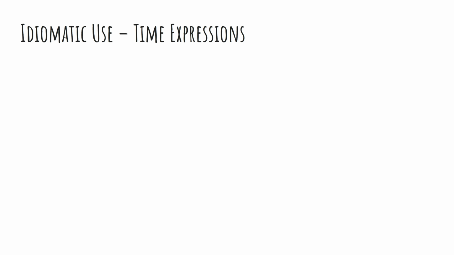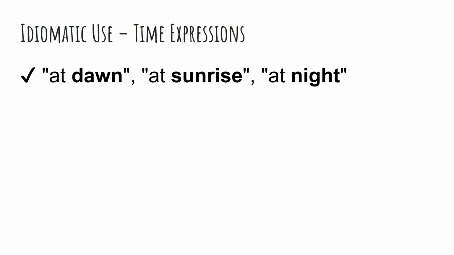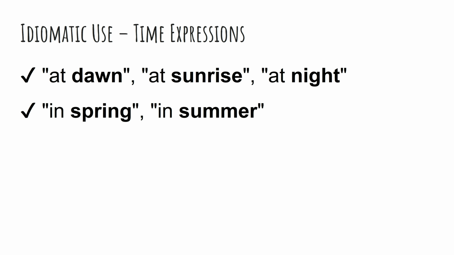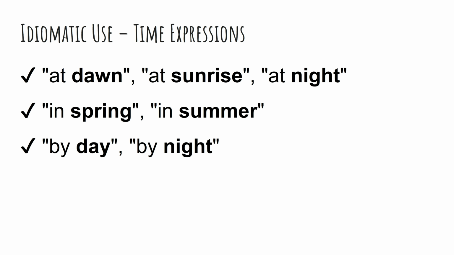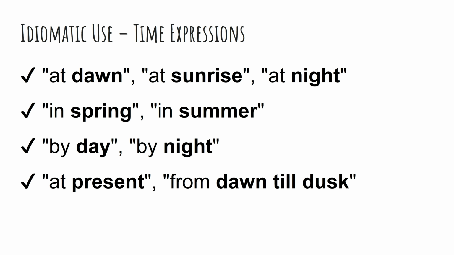D. Time expressions. These fixed expressions also use the zero article: at dawn, at sunrise, at night, in spring, in summer, by day, by night, at present, from dawn till dusk. These are just set expressions. Memorize them. They're very common and sound much more natural than their the-filled counterparts.